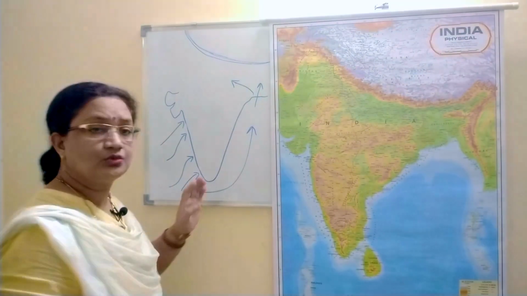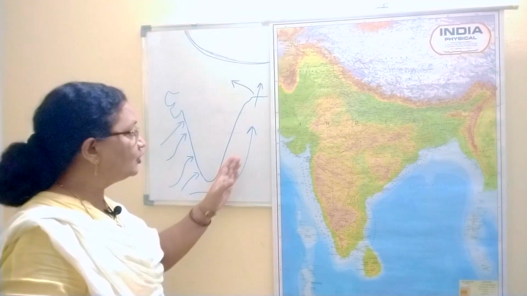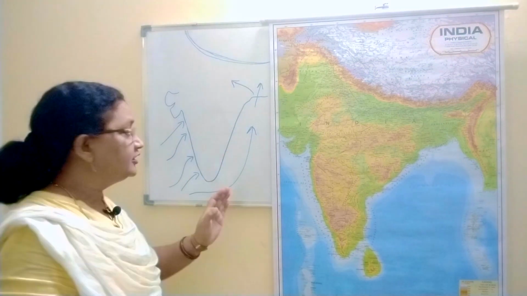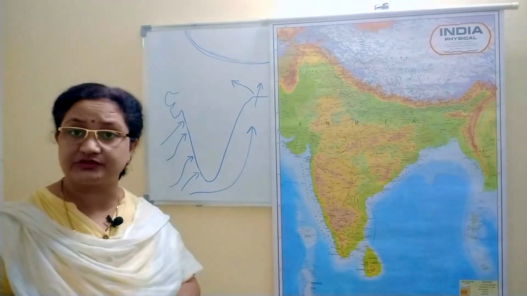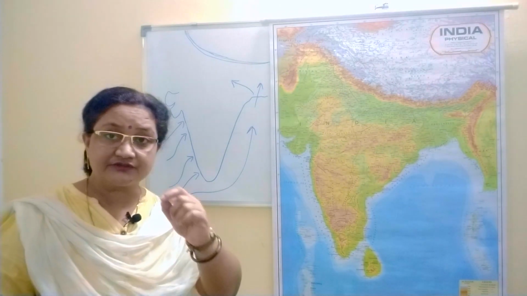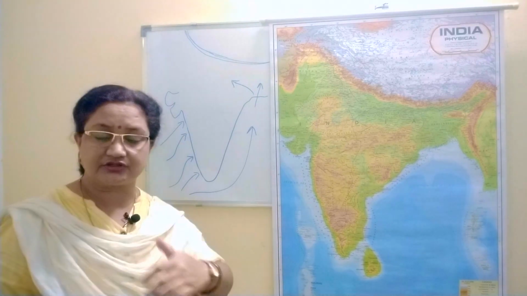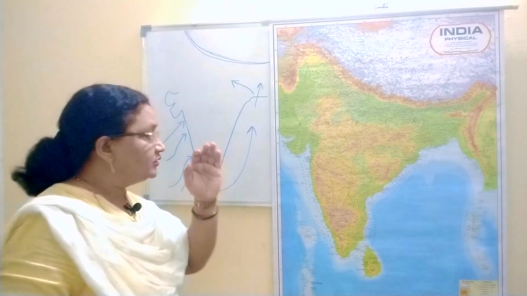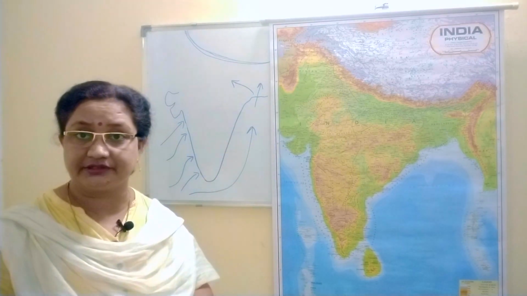Now these winds, when they get bifurcated into two parts, are called by different names: the Bay of Bengal branch of southwest monsoon, and the other one, the Arabian Sea branch of southwest monsoon. Now this is a very interesting thing, children. You should actually keep this in mind. What is the impact of these two different branches on the Indian subcontinent?